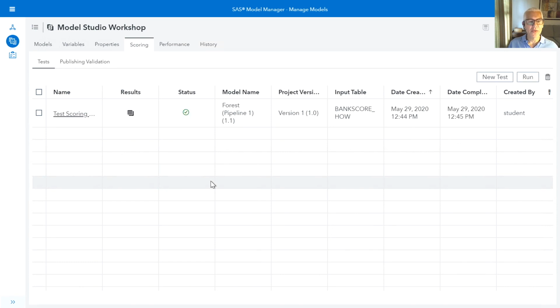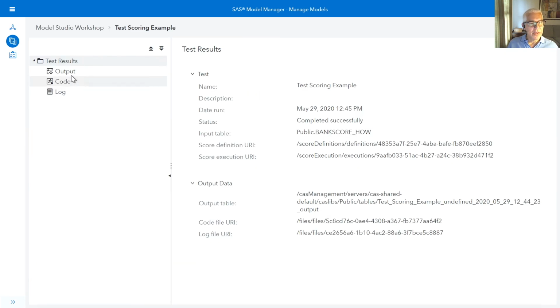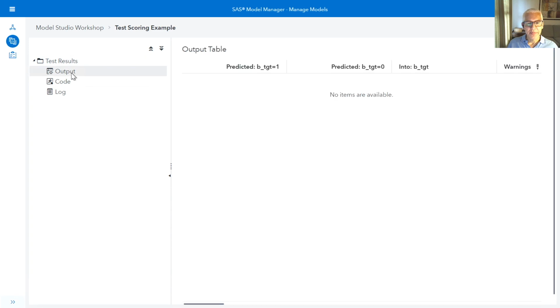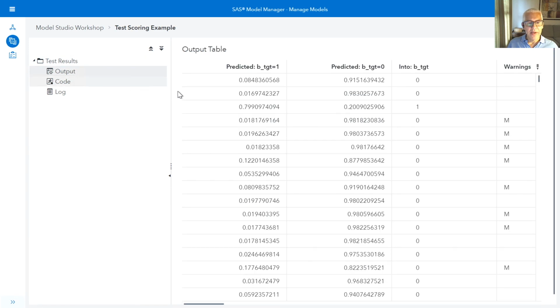Okay, my model finished scoring. I'm going to take a look at the results. We're actually going to go into the output. And you can see here is the predicted probability that B_target is a 1. In other words, how likely is it that this customer is to make a purchase? You can see that this customer is only about 8% likely to make a purchase. So they're actually being coded as a non-purchaser, which makes a lot of sense.